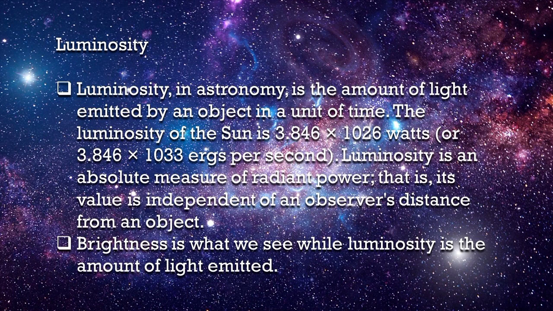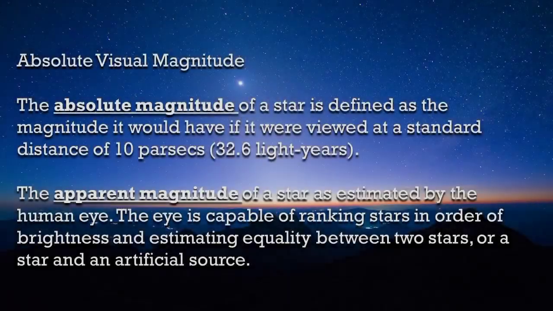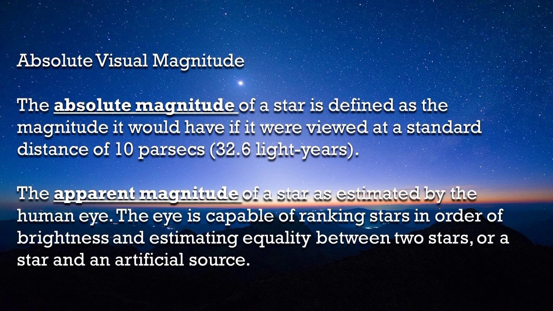The next one is the luminosity. Luminosity in astronomy is the amount of light emitted by an object in a unit of time. The luminosity of the sun is 3.46 times 10^26 watts. Luminosity is an absolute measure of radiant power, that is, its value is independent of an observer's distance from an object. On the other hand, brightness is what we see, while luminosity is the amount of light emitted by an object or a star. The next one is the absolute visual magnitude.